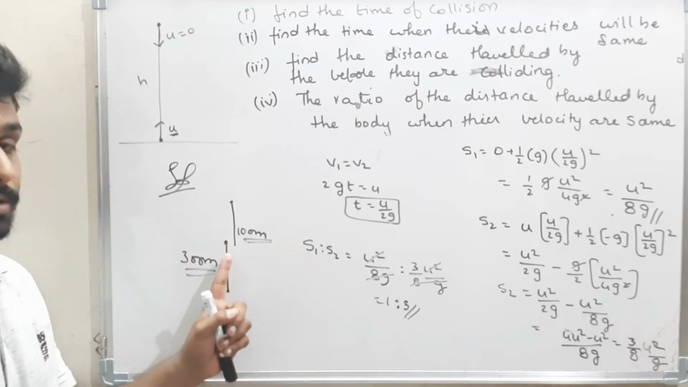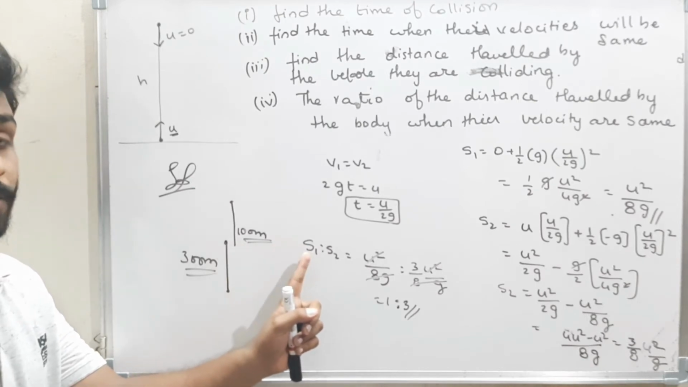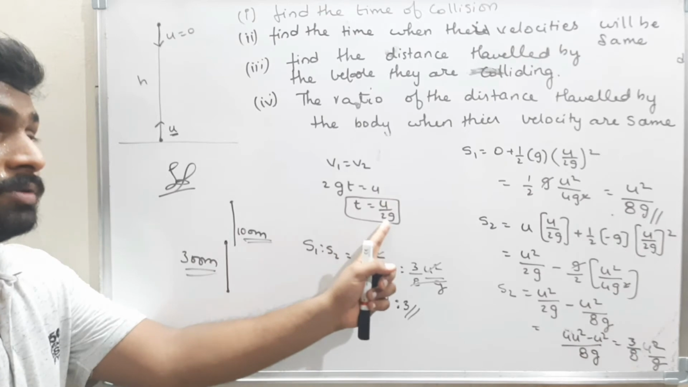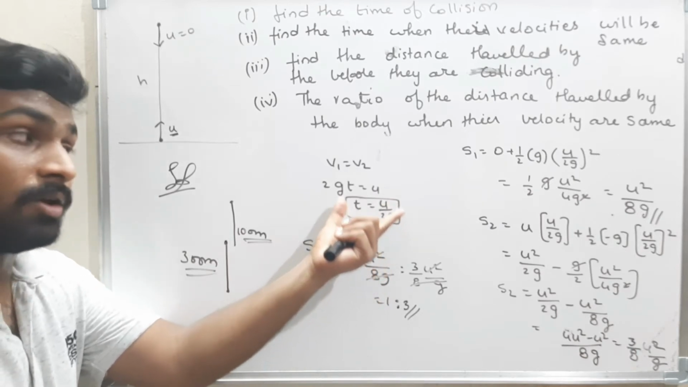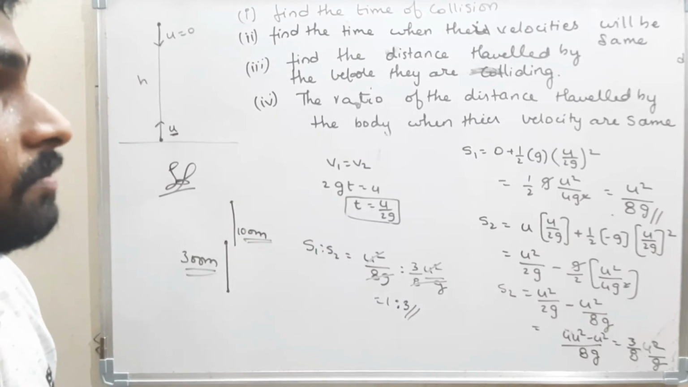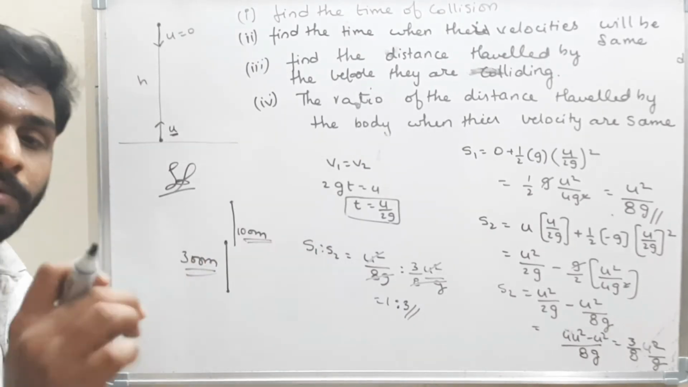That is the ratio. The ratio of the distance travelled by the bodies in a time t is equal to u by 2g, where this time is the time where the velocities of the bodies will be same. Okay, now we will see the next problem. We will see the same problem with some numericals.